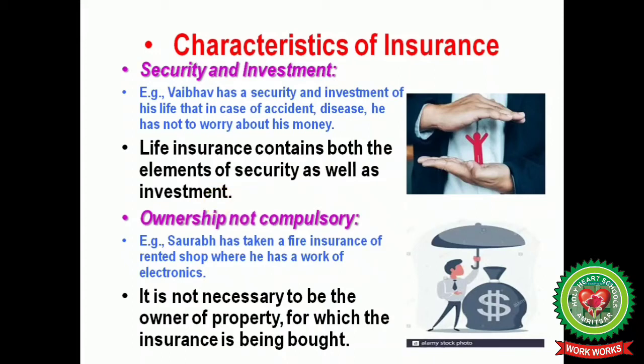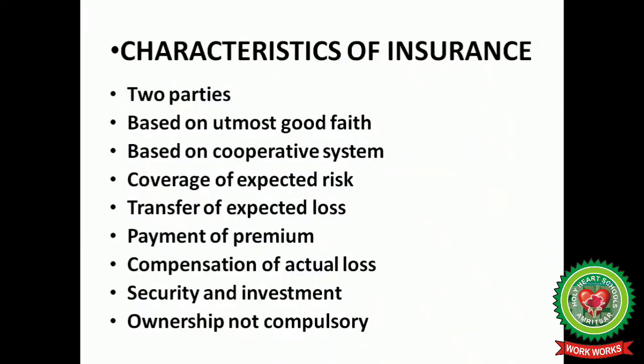And the last one is that ownership is not compulsory. For example, Saurabh has taken a fire insurance of a rented shop where he works in electronics. So it is not necessary to be the owner of the property for which the insurance is being bought. So in these characteristics we have discussed that there must be two parties.